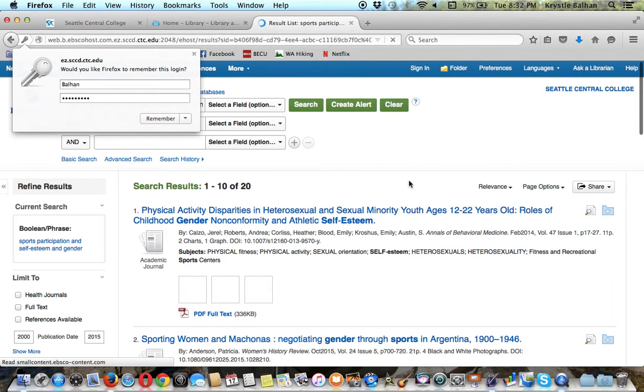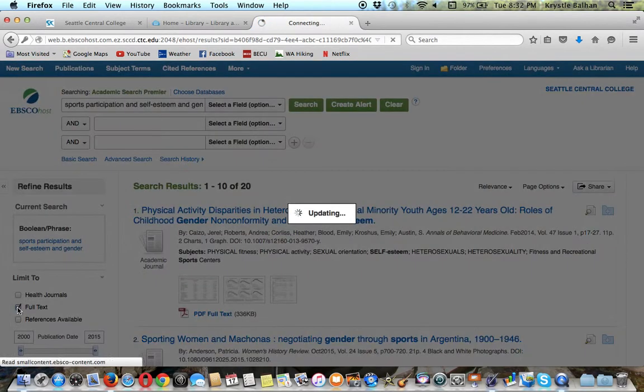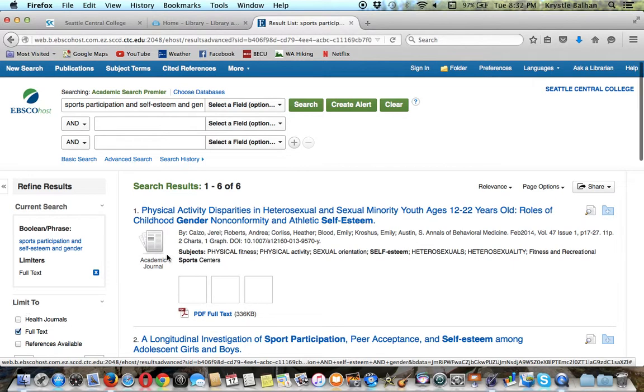Okay, so you see for mine, I have 1 out of 20 here, or 1 out of 10, but 20 complete results. But before you get too excited, what I want you to do is come over here and click full text, because this will limit your search to only those articles that you can read in entirety, which is a requirement of the assignment. So once we click full text, then you'll probably see that your search results get reduced. And here you see I've got 6 results that I can actually read.